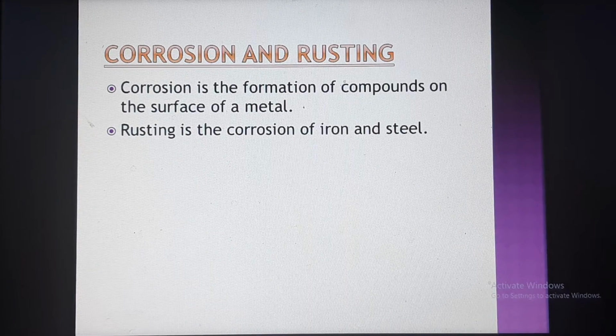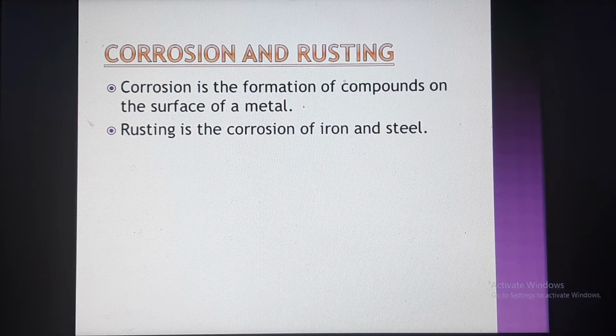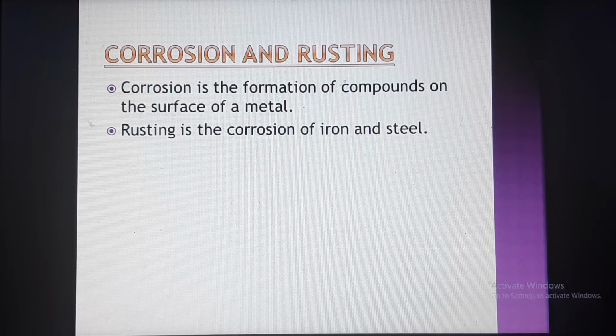Next, we are discussing corrosion and the rusting process. We already learned what corrosion is. Corrosion is the formation of compounds on the surface of a metal. If you expose metals to the atmosphere, after a few days we can see some substances forming over the surface of the metals. These are known as corrosion. Any substance formed on the surface of a metal is called corrosion.